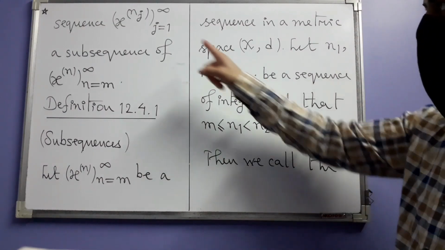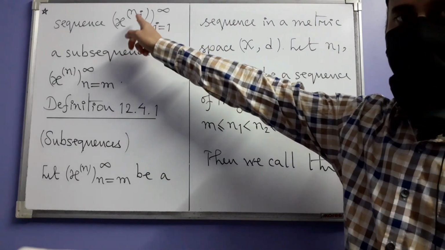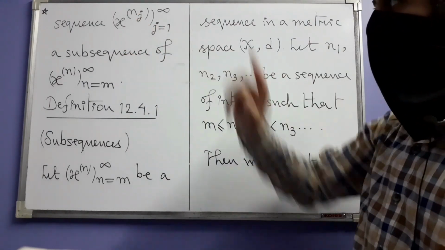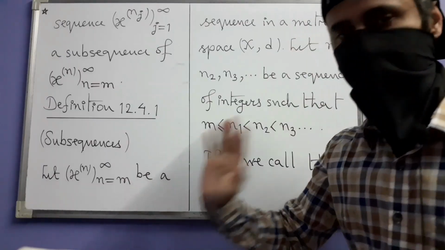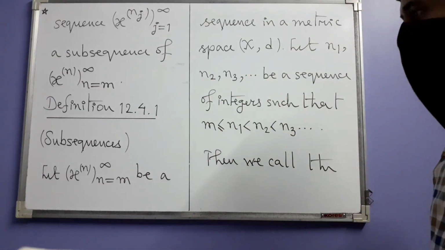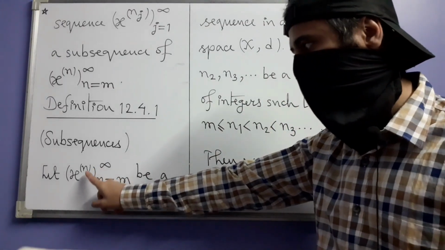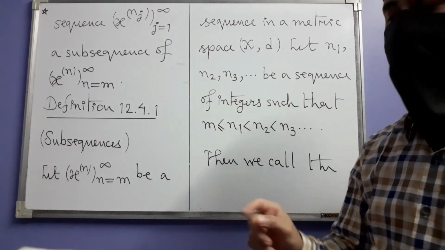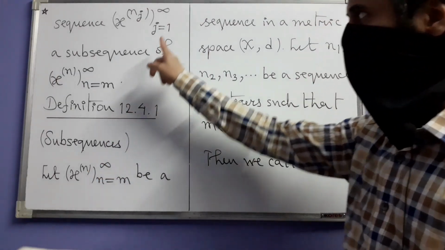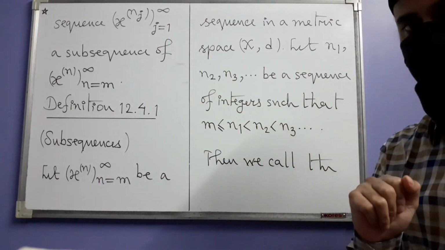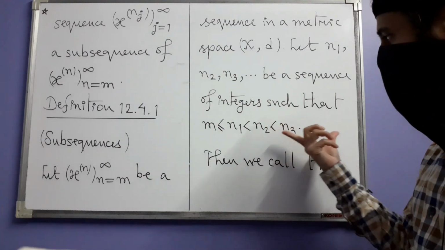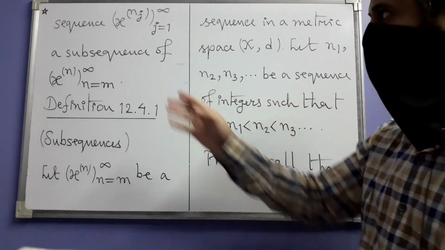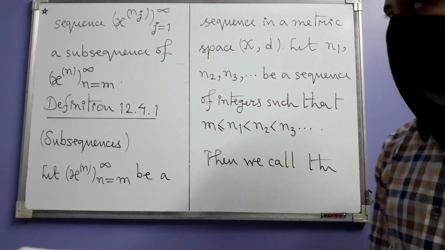Then we call this sequence x^(nj), where j varies from 1 to infinity, a subsequence of the original sequence. That means from the original sequence, we only keep those terms where the superscripts are these integers. Okay, depending on what this sequence of integers is, we will have this subsequence.